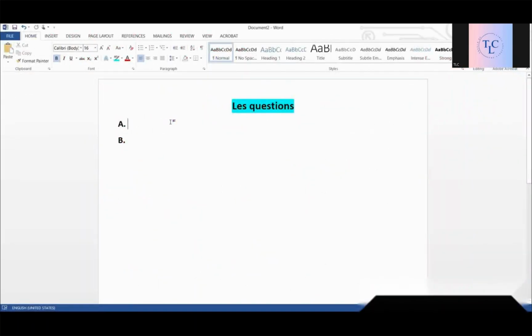Okay, so les questions, there are two types of questions. Les questions fermées and les questions ouvertes. What is the difference between the two? Fermées and ouvertes.